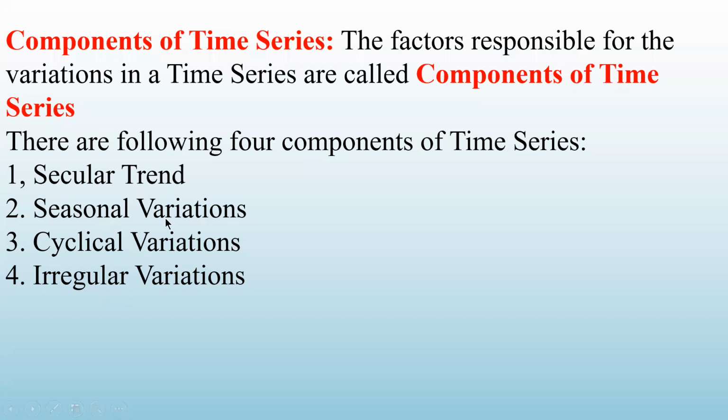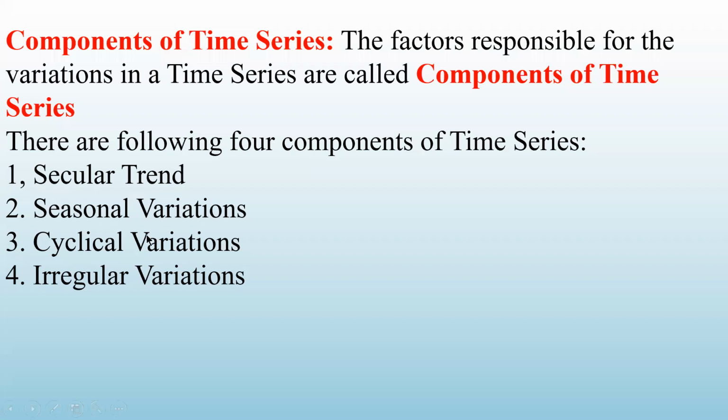Seasonal variations are the variations which occur due to some particular type of season. For example, the sale of woolen clothes or winter wear, raincoats and umbrellas increases in a particular period. So there will be changes in the time series during that particular month.